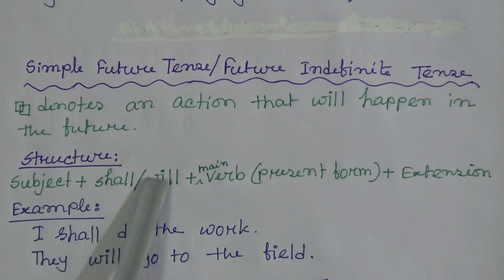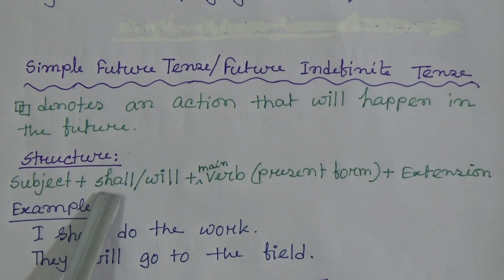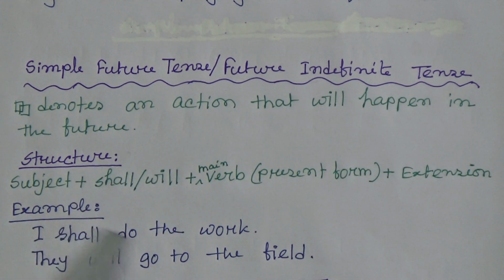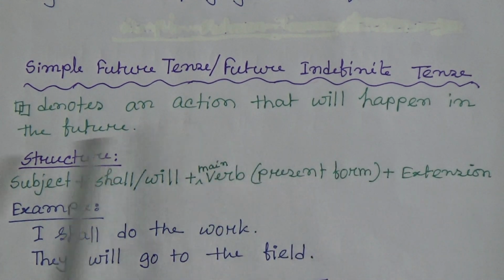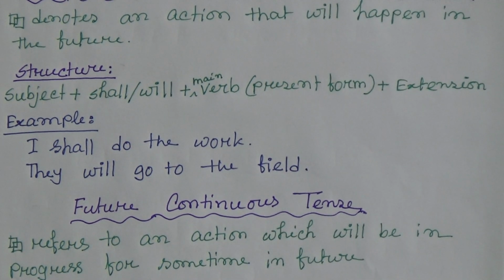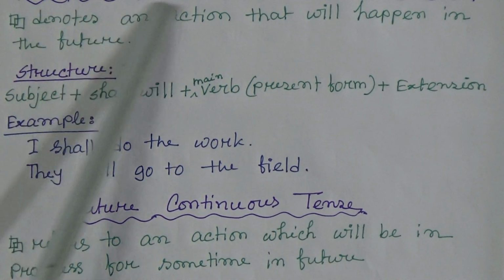Subject plus shall or will, we have to use shall only with I and we, and for the other subjects we have to use will. So subject plus shall or will plus the present form of the main verb plus extension. Example: I shall do the work. They will go to the field. So this is simple future tense.